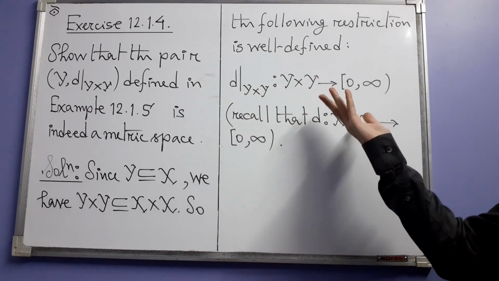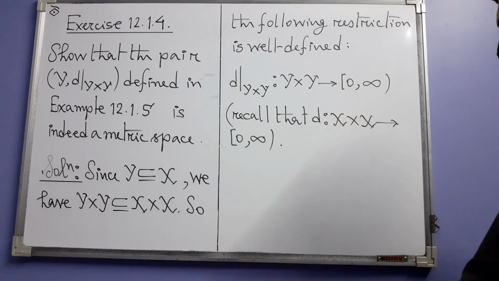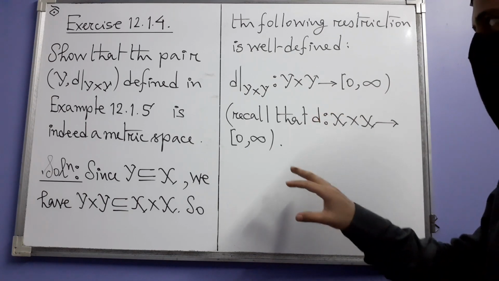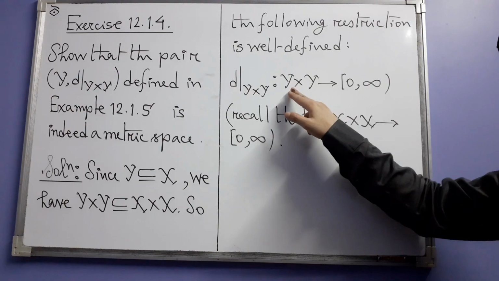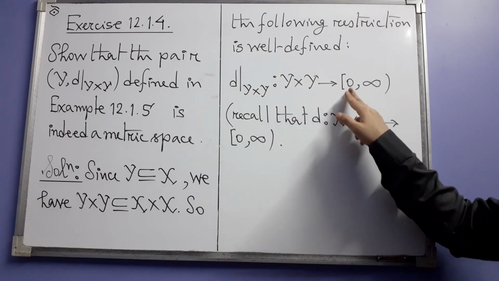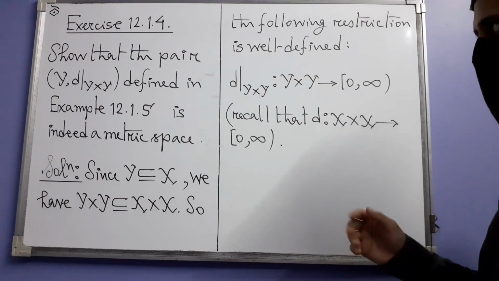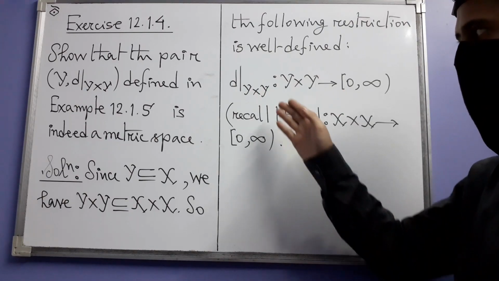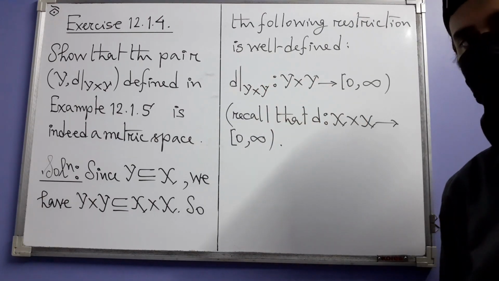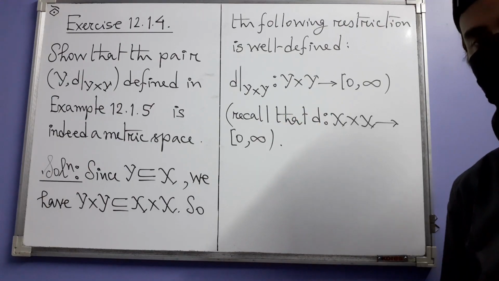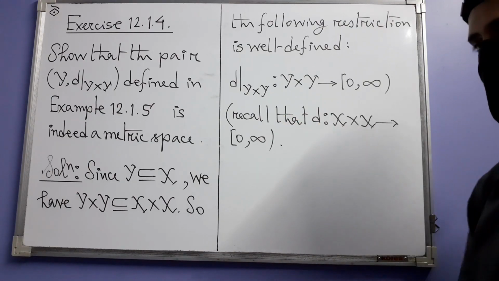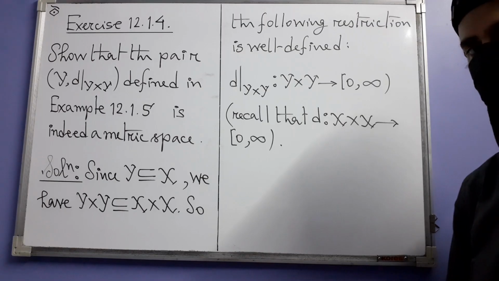So this is a well-defined function, this restriction. You now have a function whose domain is Y times Y and whose range is the set of non-negative real numbers. Now you can hope that this is also a metric on Y, just like d is a metric on X. Is it? Let's see.